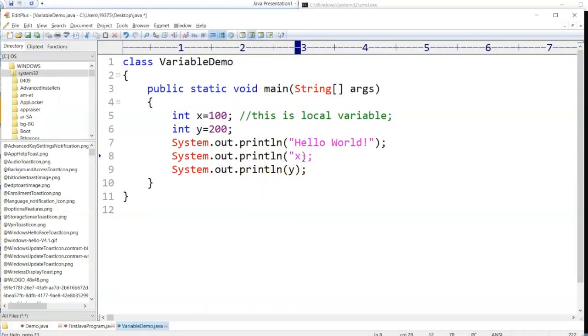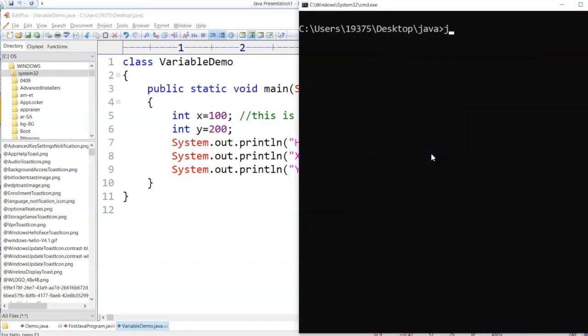You can say double quotes, x value is, double quotes, then use the plus as the concatenator and then give the variable name. Here I'll say y value is, double quotes plus y. Save this, compile it again.